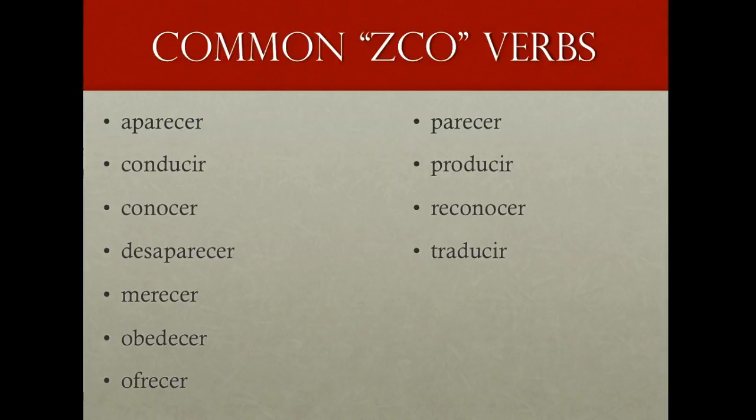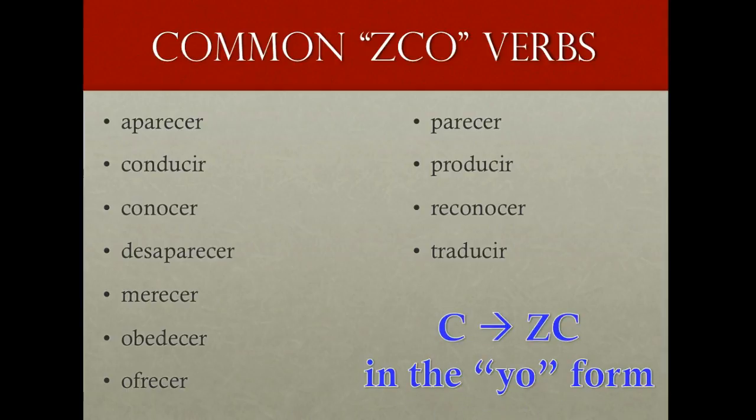Traducir, to translate. Now, as you look at these verbs, you'll notice they all end in either a CER or a CIR. So some people refer to these as the ser and sir verbs, but I prefer to use the title ZCO verbs, because there's simply one rule that you need to remember with these. None of them have a special stem change or any crazy spelling changes that you need to know, except for in the yo form, and that is that your C will always change to a ZC in the yo form. So that would be right before you put the O ending on.